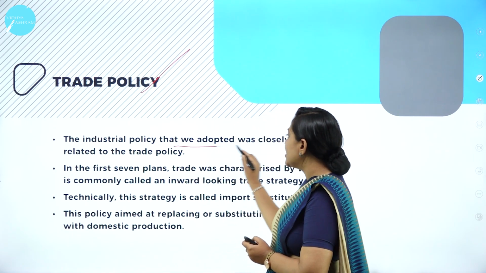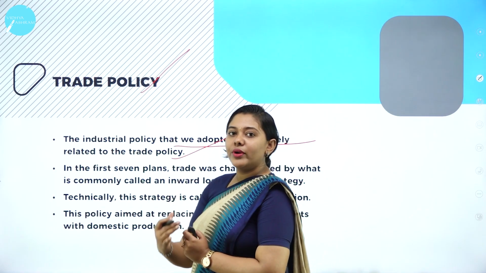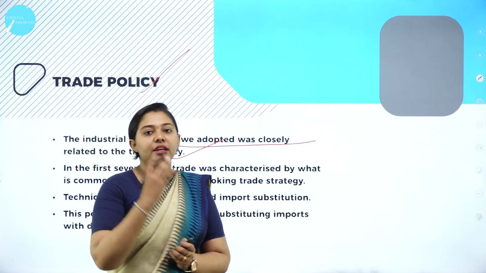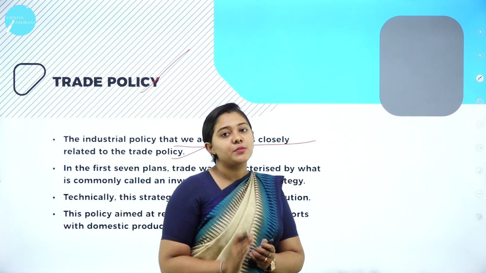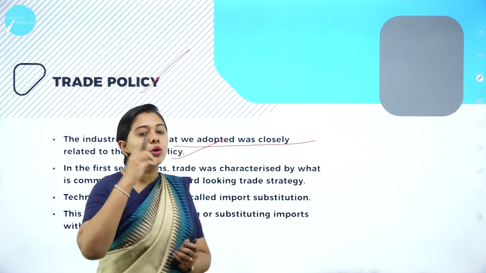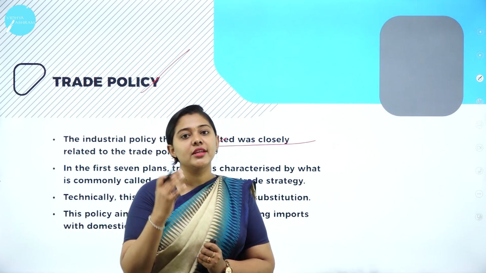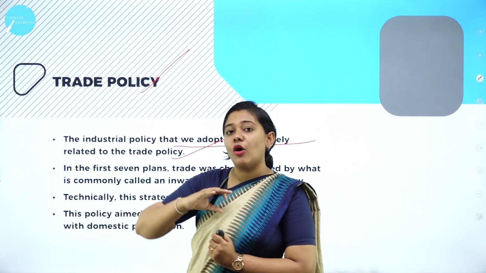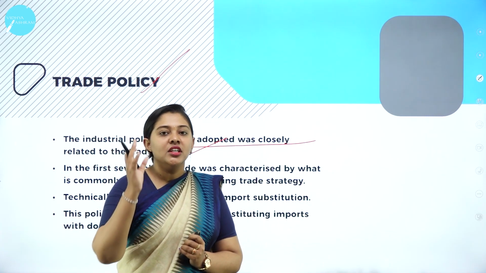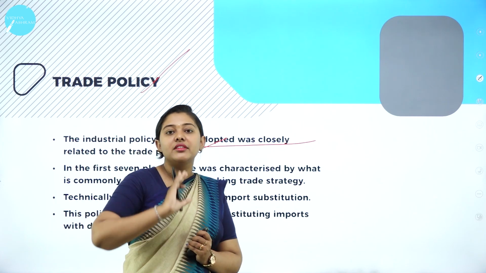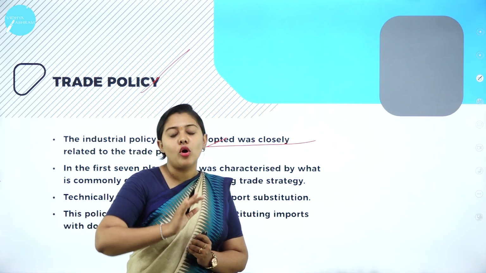The industrial policy that was adopted was very closely related to trade policy. So it goes in a parallel way. In industrial policy, they liberalized the rules and regulations with respect to industries. The public sector along with the private sector also participated in setting up industries. Along with that, they also liberalized the trade policies, as well as restricted other countries' products from coming into India by imposing a lot of taxes.